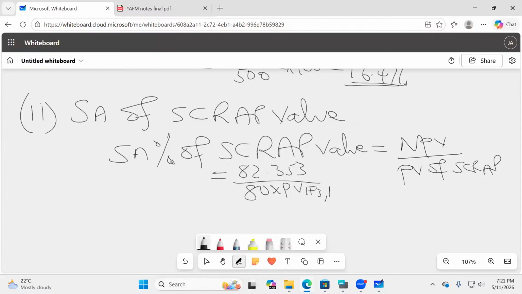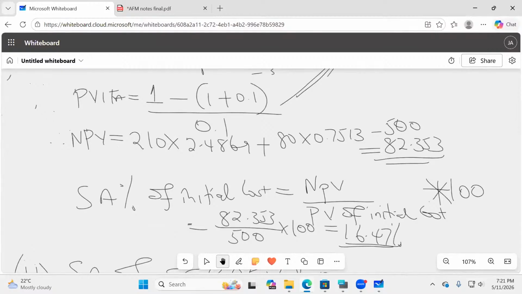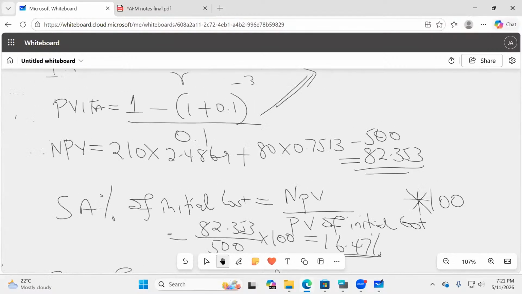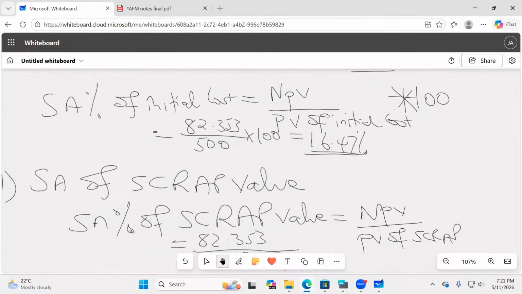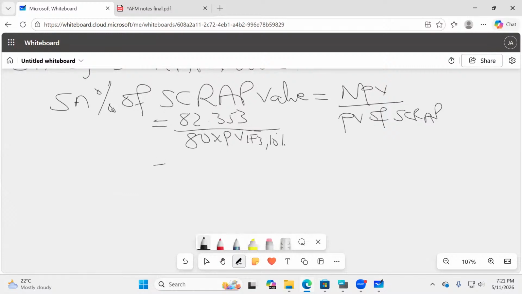3 years, 10%. Unfortunately, I will not be looking for PV afresh. I already have it. In the formula, I used it. This is what I should be picking. That is the present value of the scrap. I'm not going to choose anything there again. So come here, ladies and gentlemen.